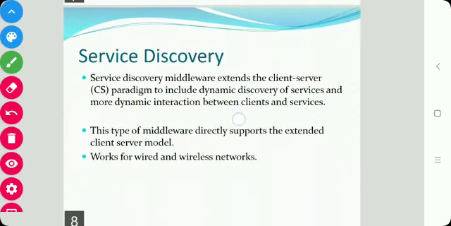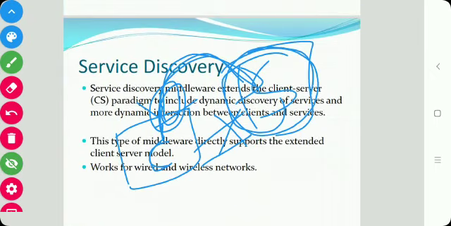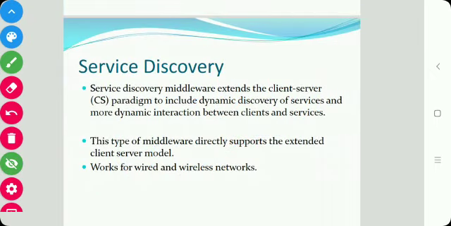Next is service discovery. Service discovery middleware extends the client server paradigm to include the dynamic discovery of services and more dynamic interaction between the client and server. This type of middleware directly supports the extended client server model. So it provides the extended client server model and works for wired as well as wireless devices.